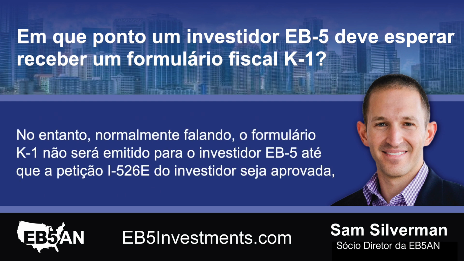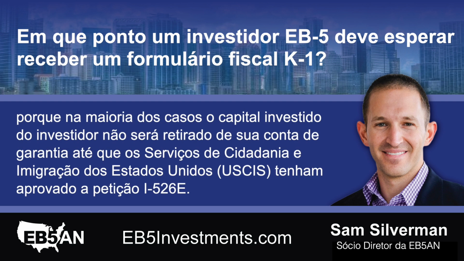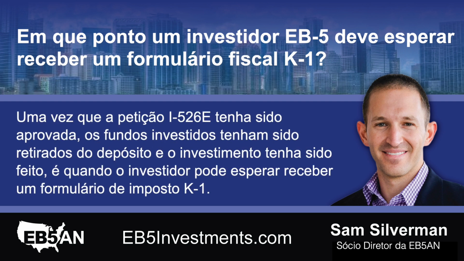However, typically speaking, the K-1 form will not be issued to the EB-5 investor until the investor's I-526E petition has been approved, because in most cases, the investor's invested capital will not be taken from their escrow account until United States Citizenship and Immigration Services, USCIS, has approved the I-526E petition. Once the I-526E petition has been approved, the invested funds have been taken from escrow, and the investment has been made. This is when the investor can expect to receive a K-1 tax form.